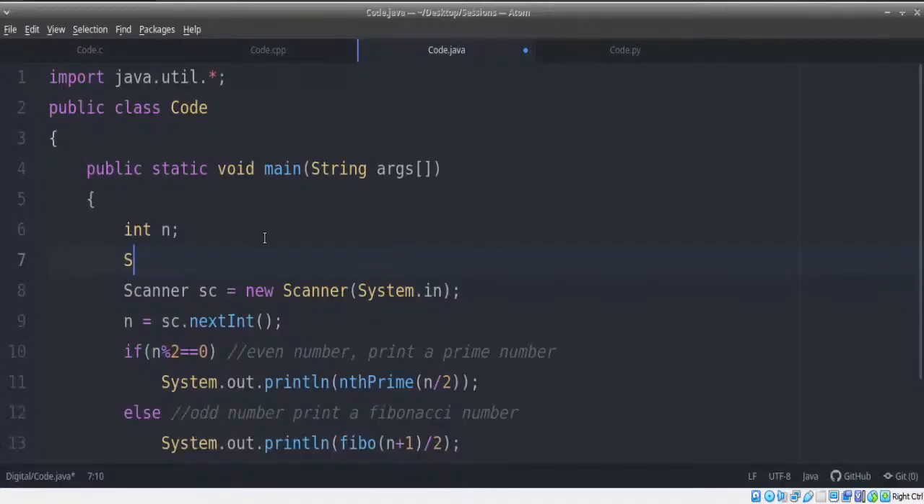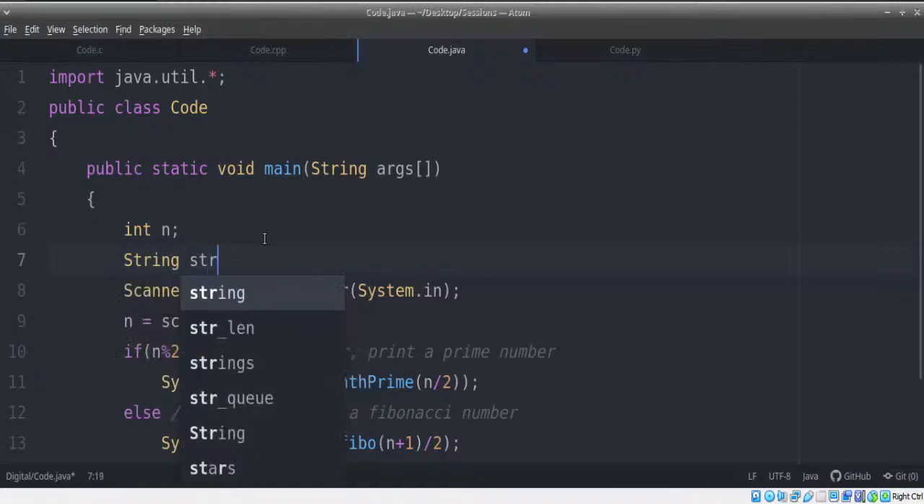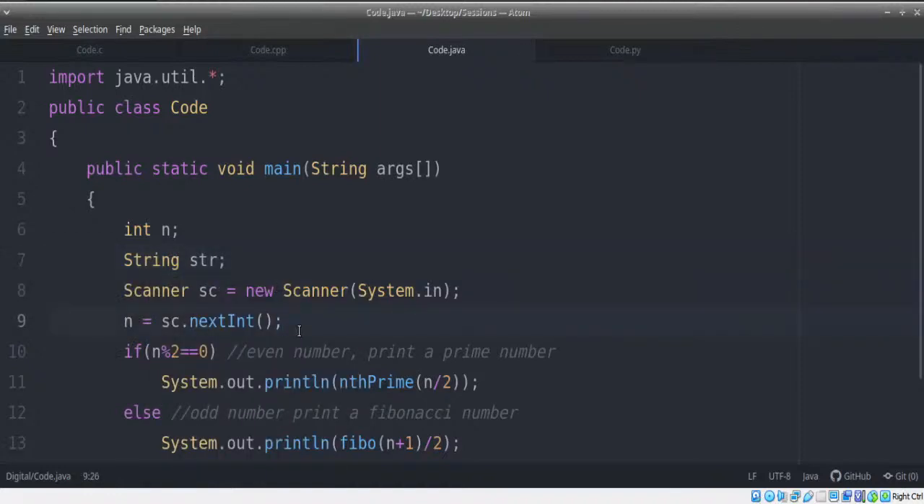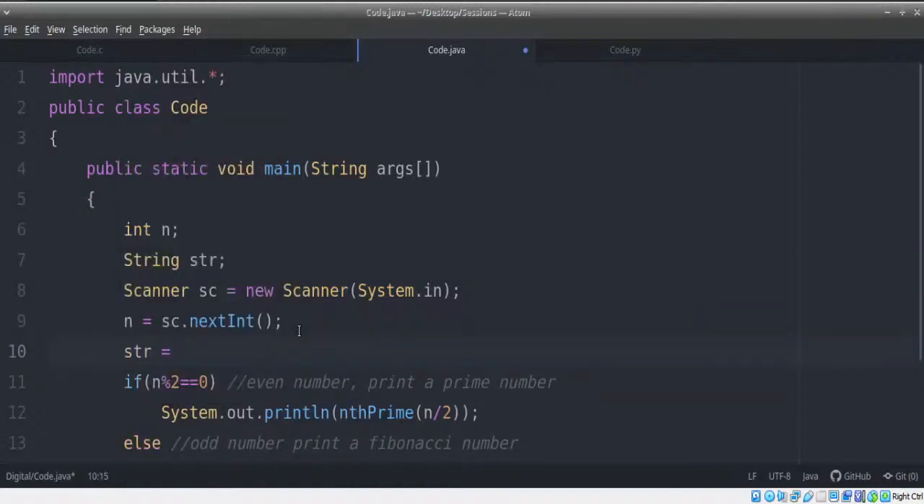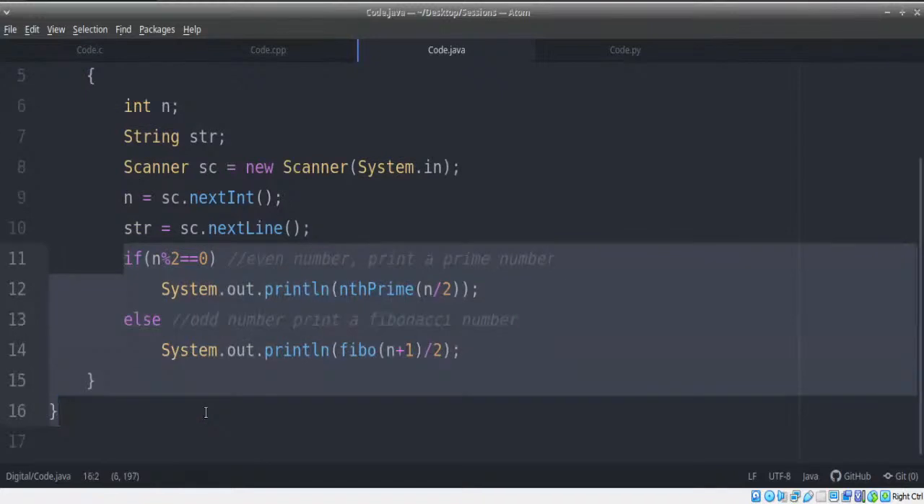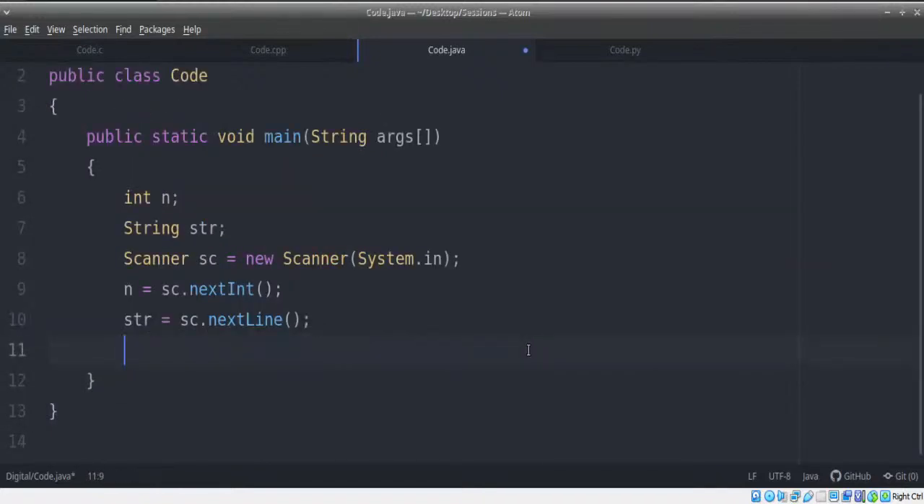For us, we are always used to string str. We're just going to do the same thing. So I'm just going to use str equals sc dot nextLine. Now, just to show you guys, will this problem even exist in Java? Let's see. Let's try to print it.